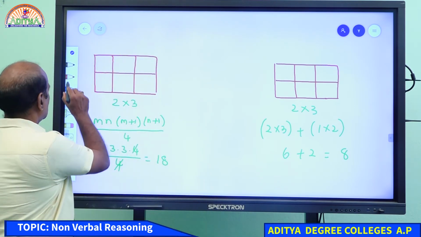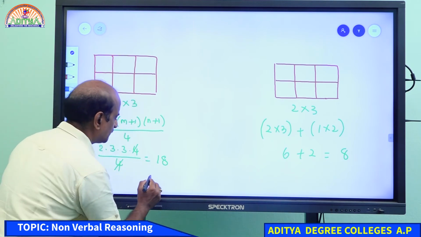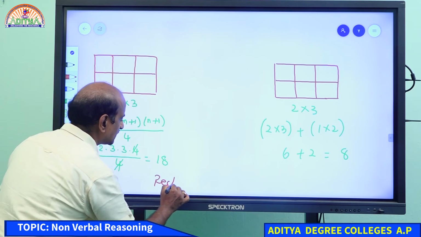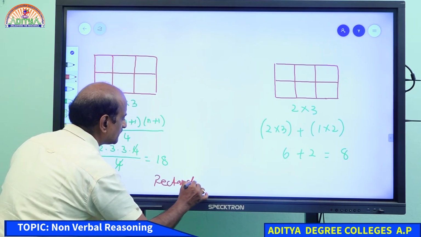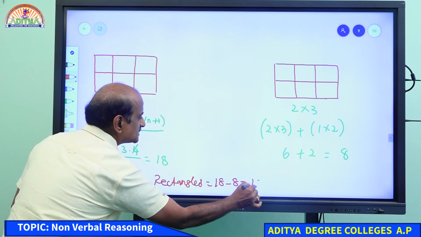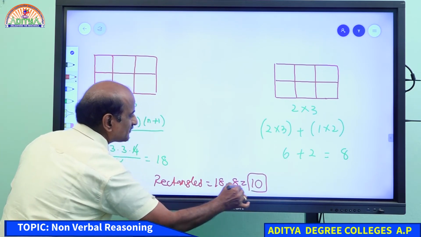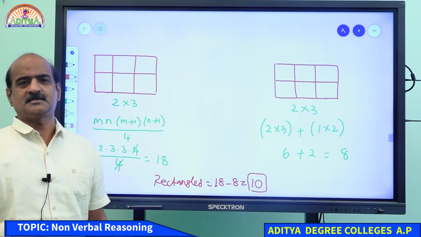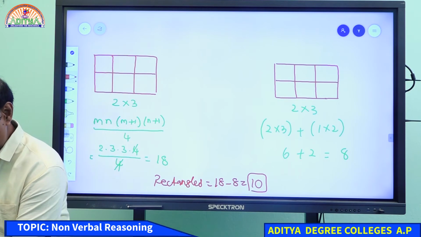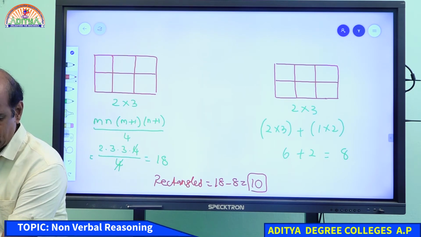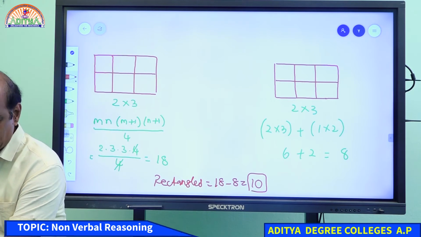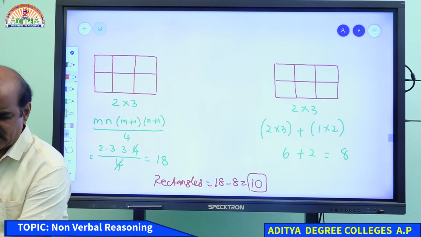Therefore, if you are very particular about rectangles, the total number of only rectangles is 18 minus 8, that is equal to 10. I hope you understand this. Okay? 18 minus 8, that is equal to 10. Student, yes, I understand that. Let me demonstrate you. Do we really have those 10 figures or not?